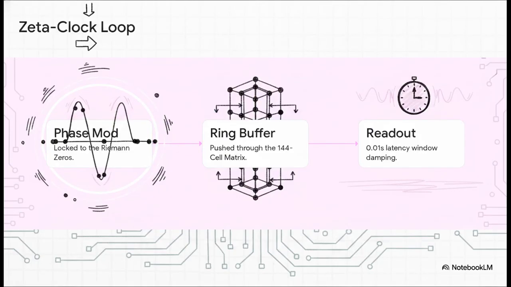The Zeta-Clock operates by looping through some very specific steps, effectively replacing clunky active error checking with a passive arithmetic self-correction. It modulates phase to the Riemann zeros, pushes the data through that rigid 144-cell matrix, and then halts for a 0.01 second readout. Just like in the universe, this observer latency window acts as a noise-canceling filter, forcing any fractional phase error to instantly self-cancel.